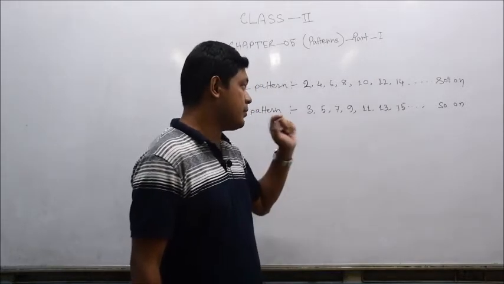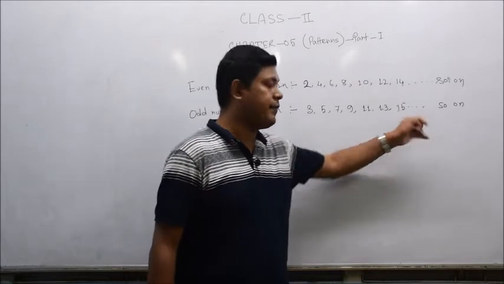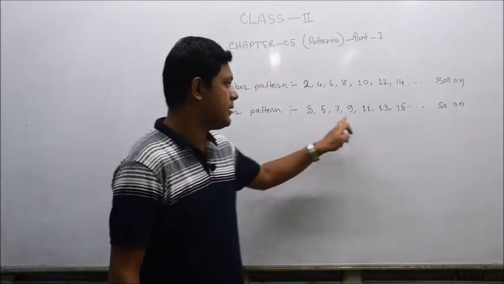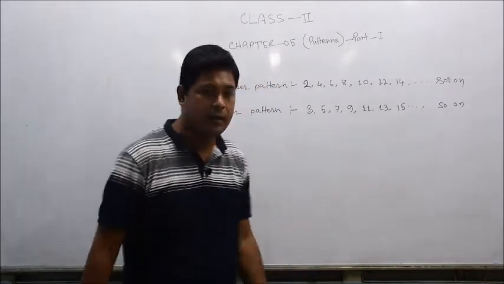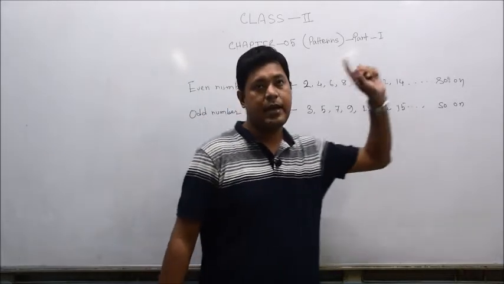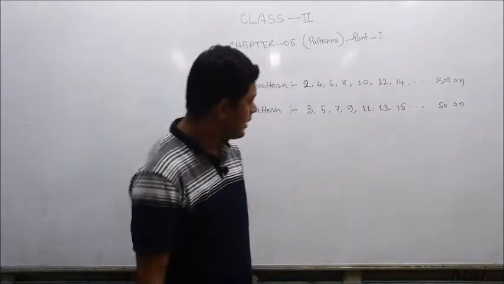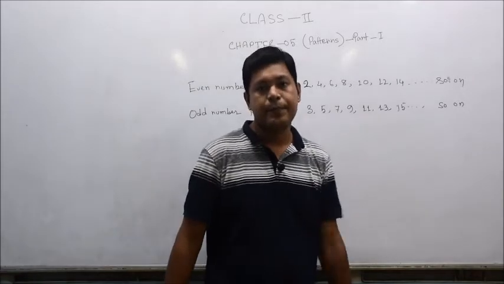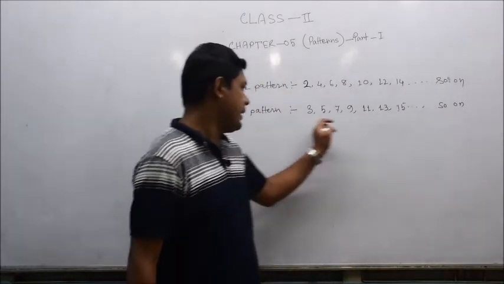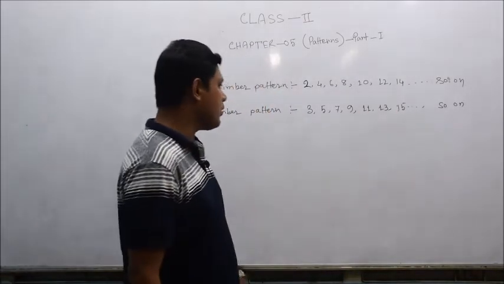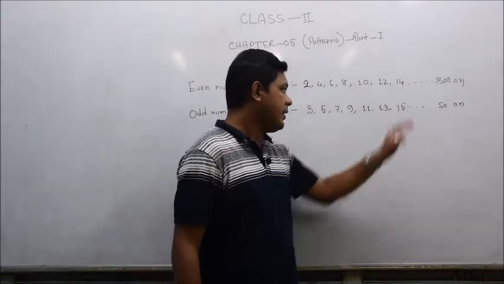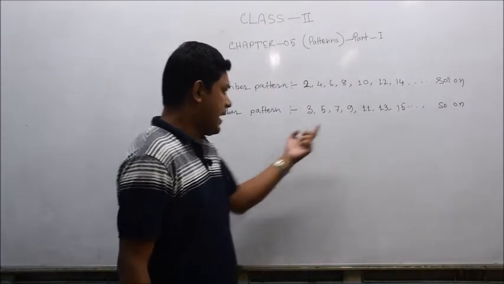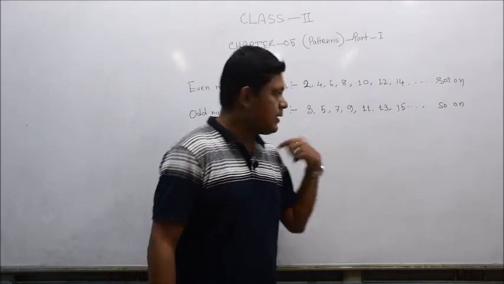Here 3 is also a prime number, 5 is also a prime number, but 9 and 15 are not prime numbers, because 9 and 15 are also divisible by other numbers. 9 is divisible by 3, and 15 is also divisible by 3. Similarly, 15 is also divisible by 5. So we cannot call 9 and 15 prime numbers, because they are also divisible by some other numbers.